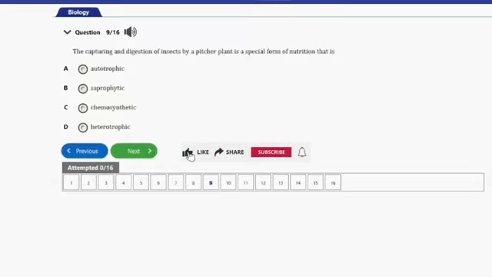So that's question number 9 here. It says, the capturing and digestion of insects by a pitcher plant is a special form of nutrition that is A.